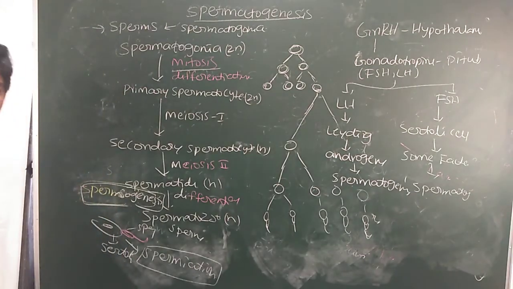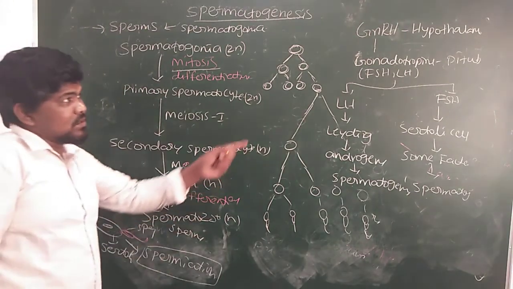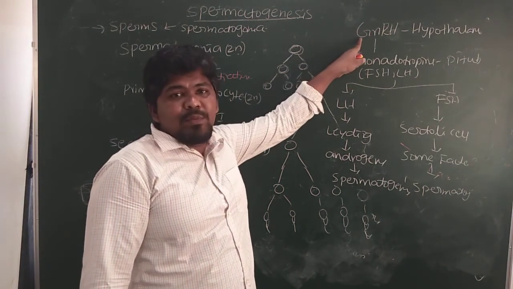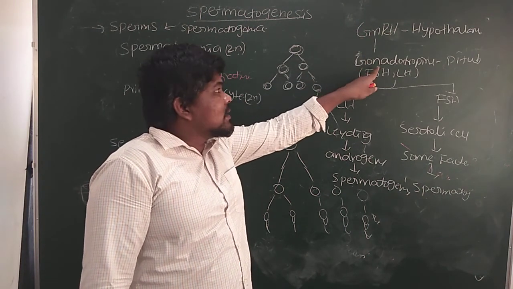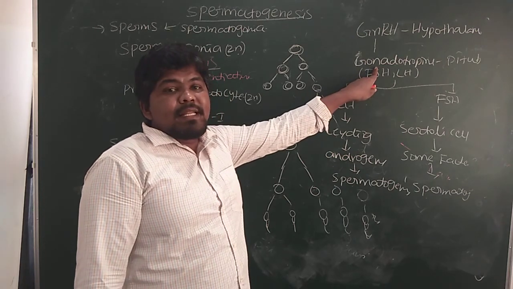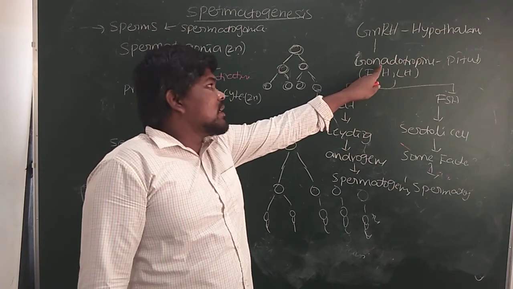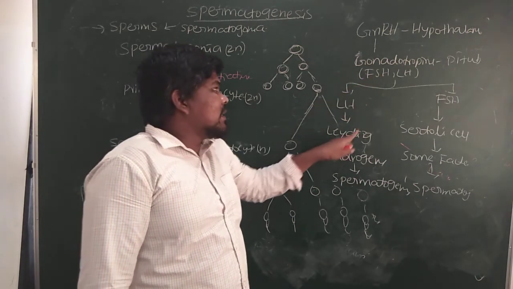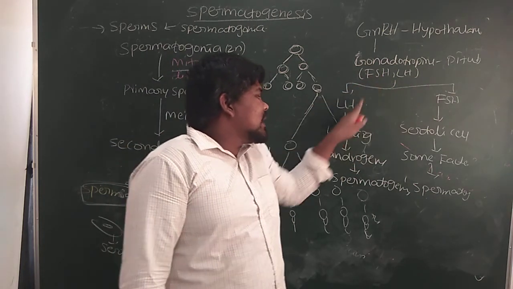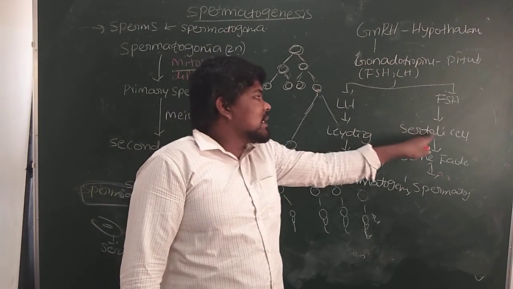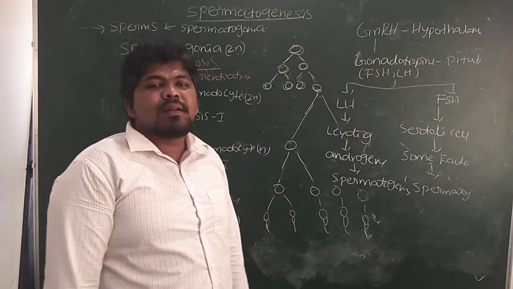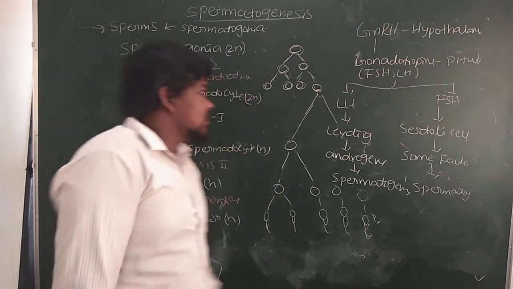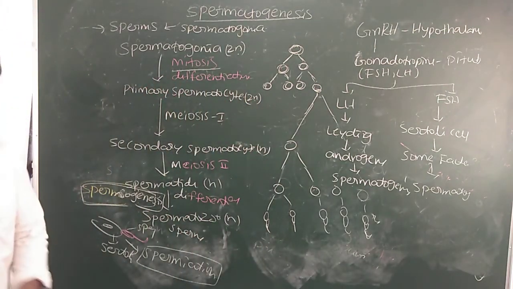That is about the hormonal regulation of spermatogenesis, which starts with the release of gonadotropin releasing hormone from the hypothalamus. Then gonadotropin releasing hormone acts on the anterior pituitary, and then the anterior pituitary releases the gonadotropins that are FSH and LH. LH mainly acts on Leydig cells. FSH mainly acts on Sertoli cells. Both are finally used for spermatogenesis. Okay, that is the complete process of spermatogenesis.